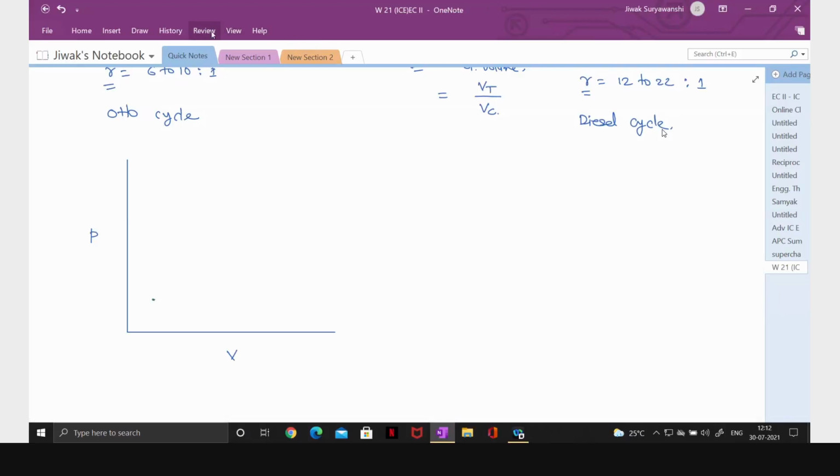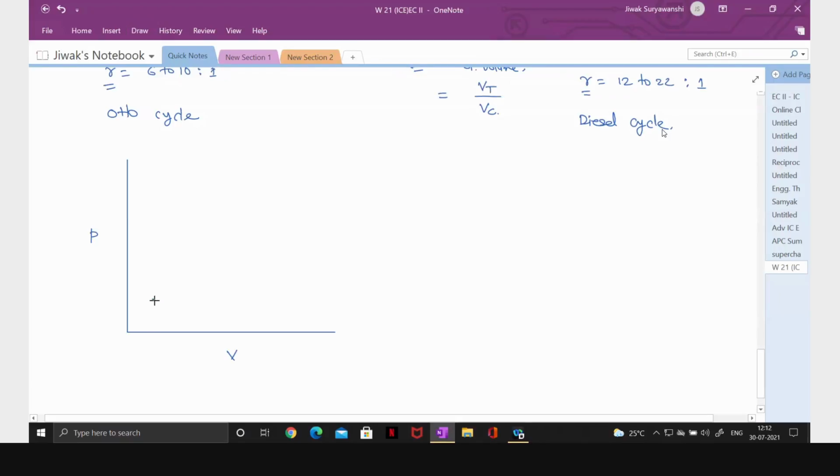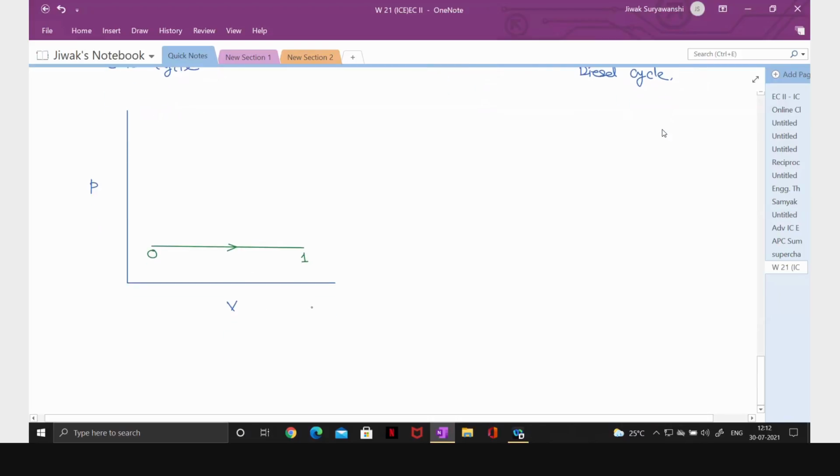So this is suction stroke. 0 to 1 is suction stroke, during which the piston moves from top center to bottom center.